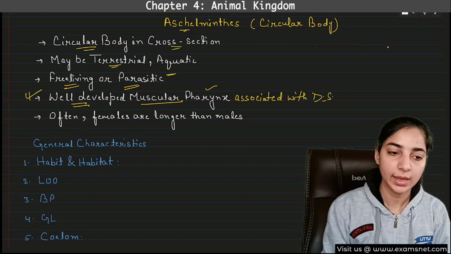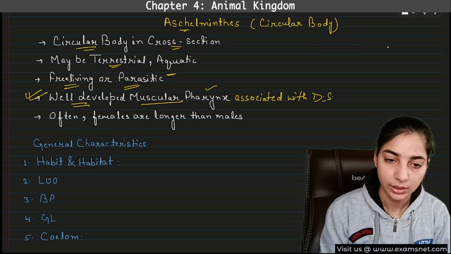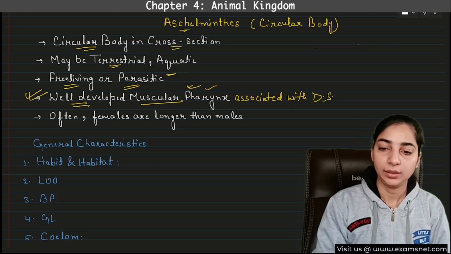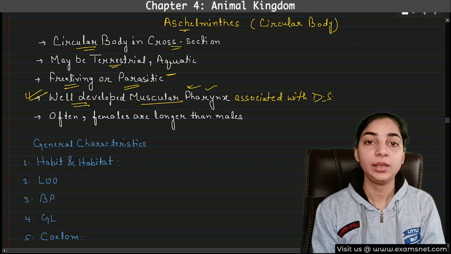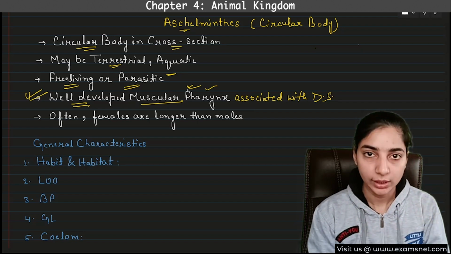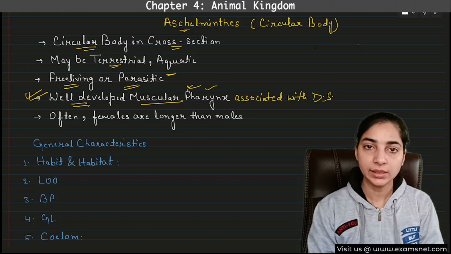So this is an important characteristic of Aschelminthes. They have a well-developed muscular pharynx. Just remember this. Then in Platyhelminths, we saw that the males and females were present in the same body, but here the males and females will be present in different bodies.